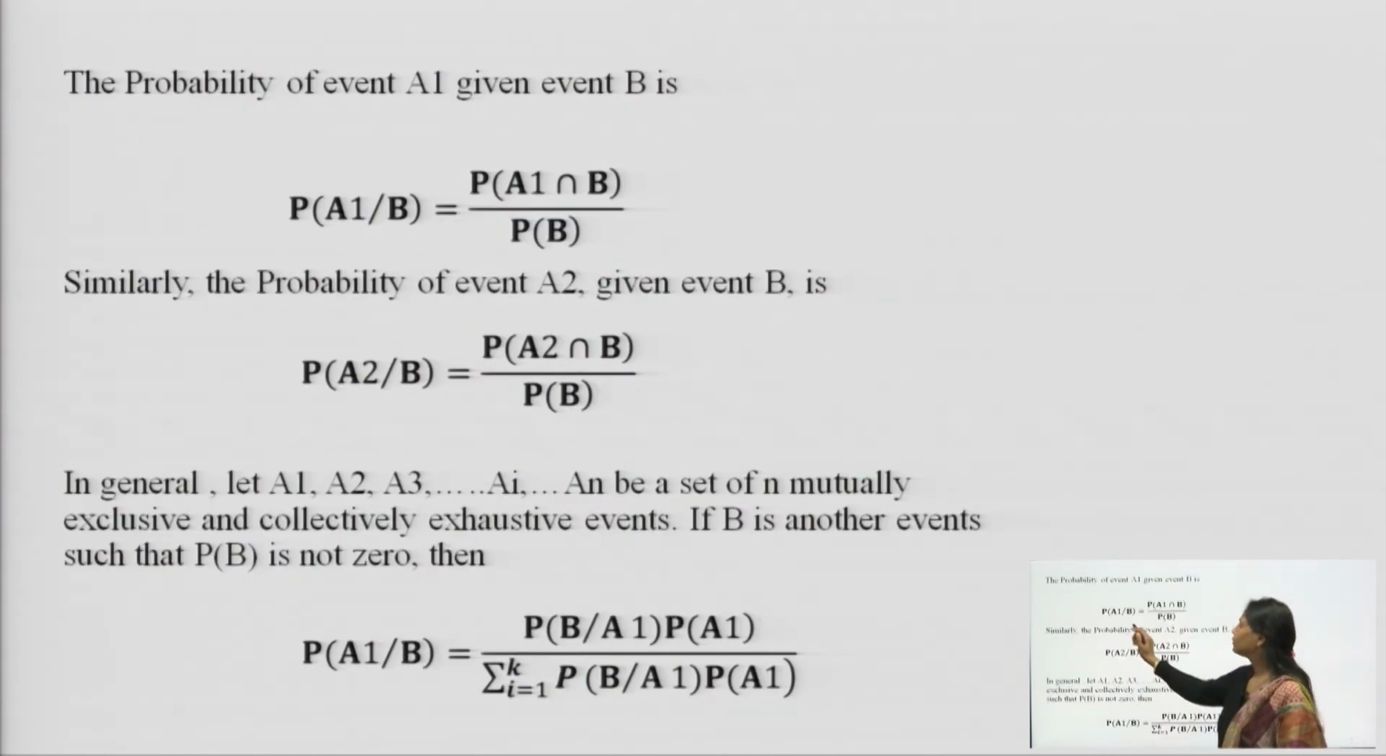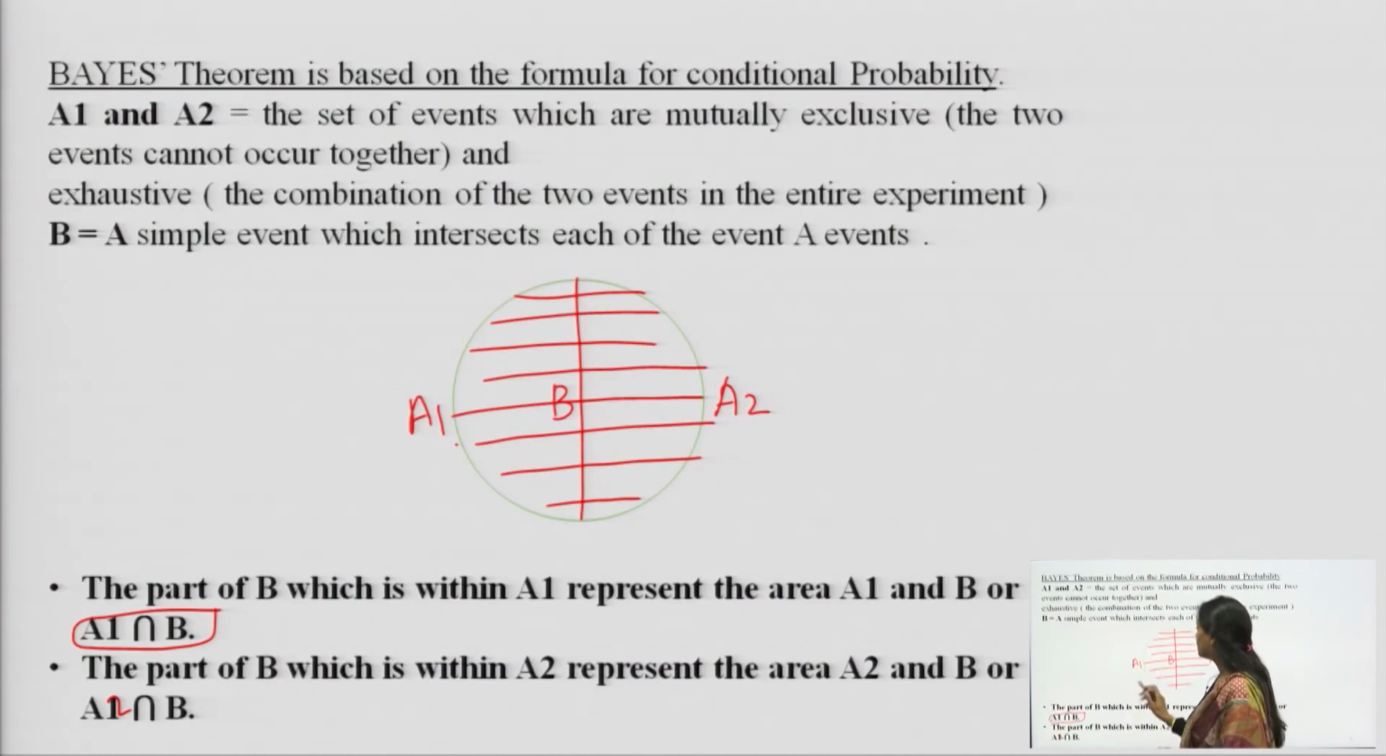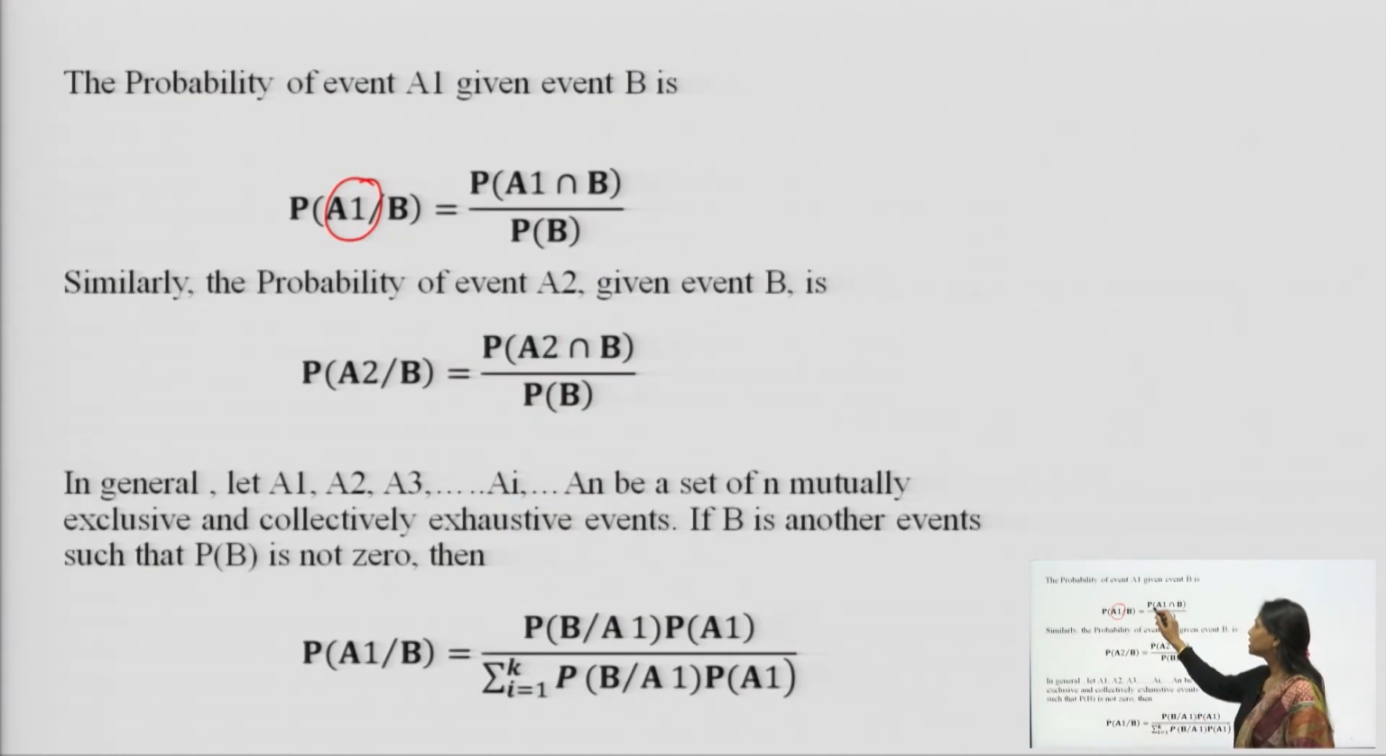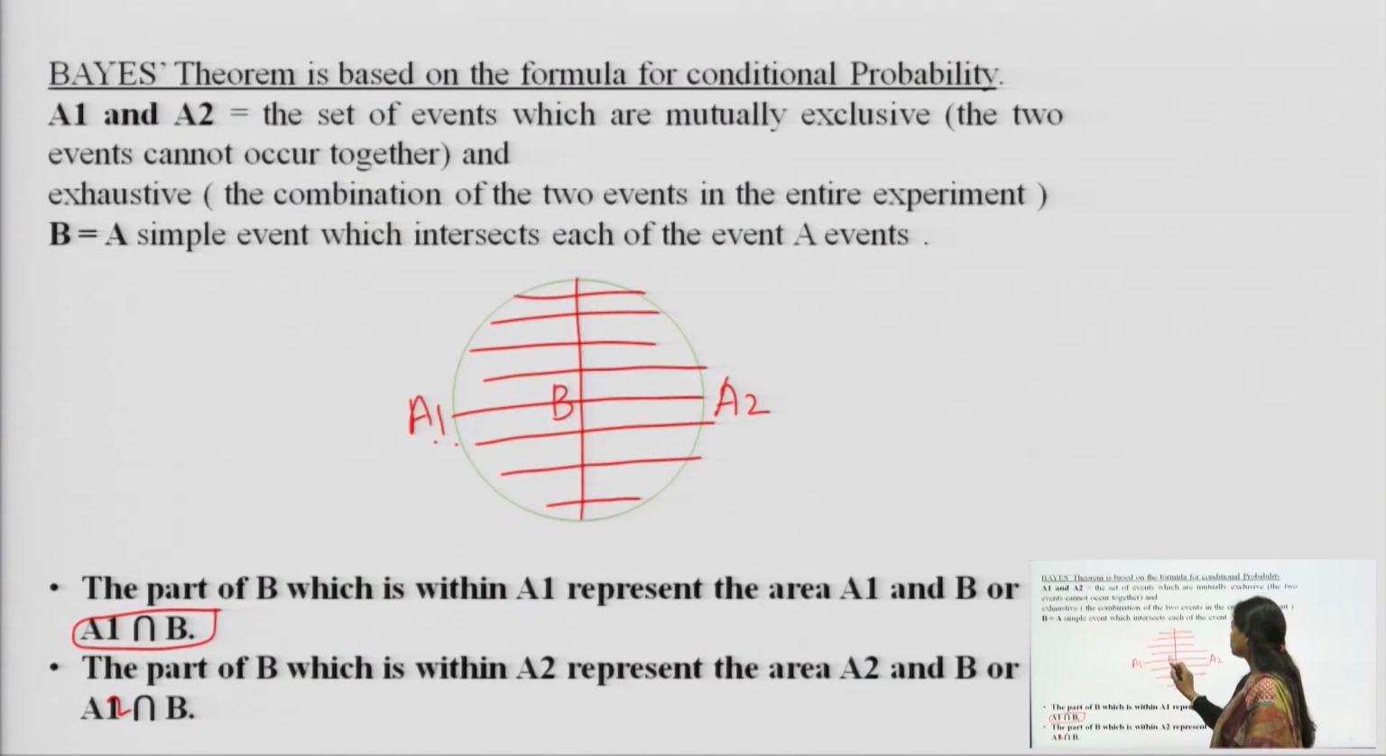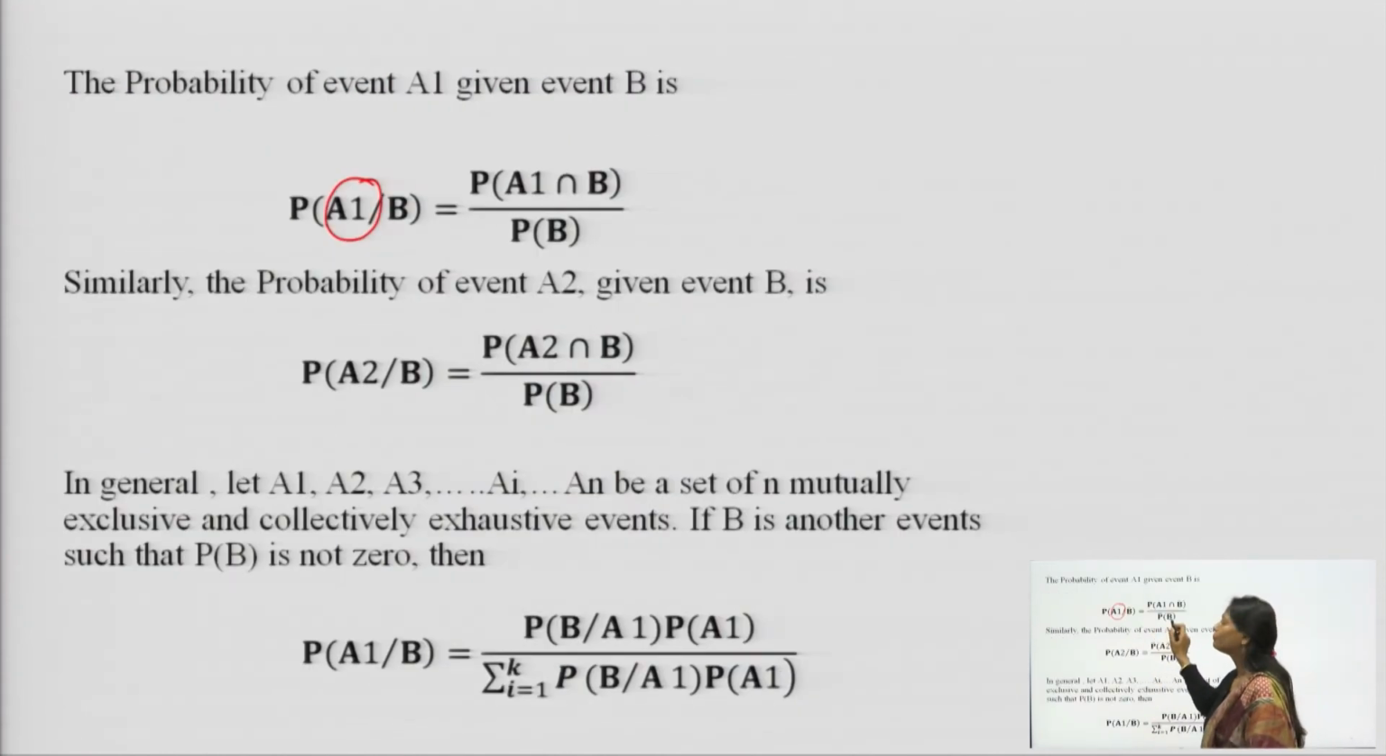Now I want to find the probability of A1 when this whole circle B is known to me. I just want to find A1. So the probability of A1 given B is the probability of A1 intersecting with B, that is this part, divided by the probability of B in total. This becomes my conditional probability to find event A1.